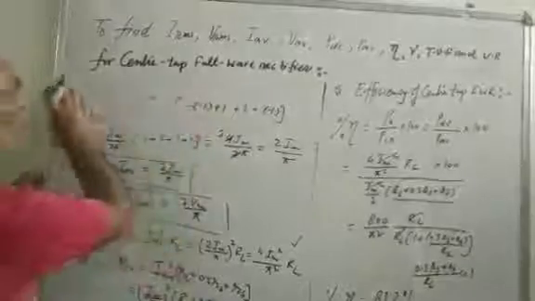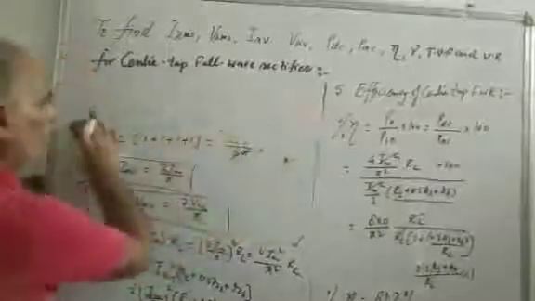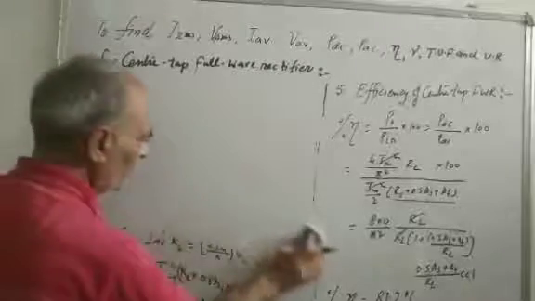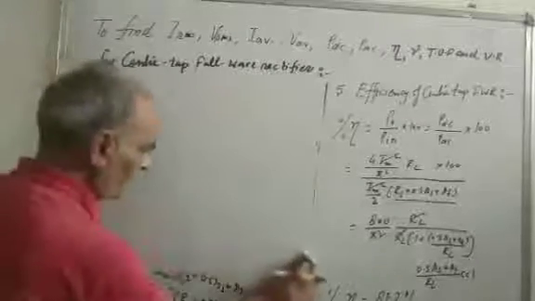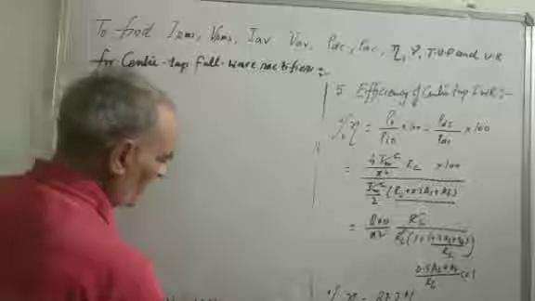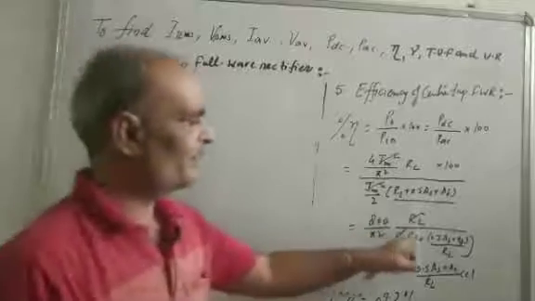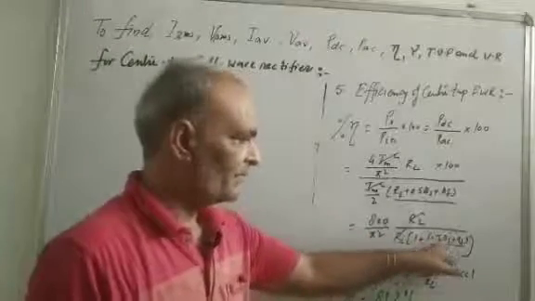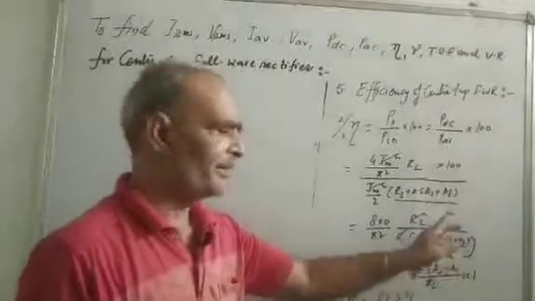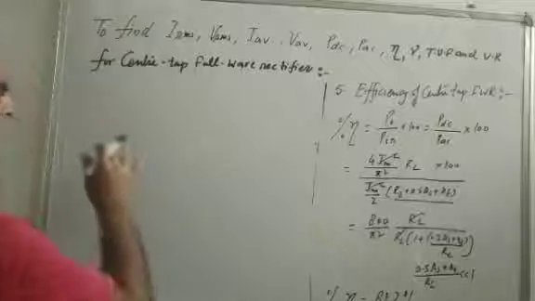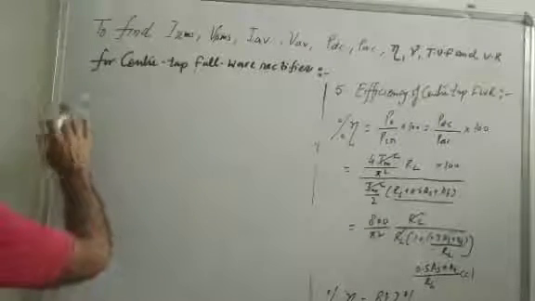Now the ripple factor. The ripple factor of the center tap and bridge are the same. Efficiency is also the same. The slight difference is in the secondary winding resistance and rectifier resistance. In the bridge rectifier, this is taken as RS and this is 2RF because at a time two diodes are connected, and the formula or the derivation type is the same. Same type, you can take the values.